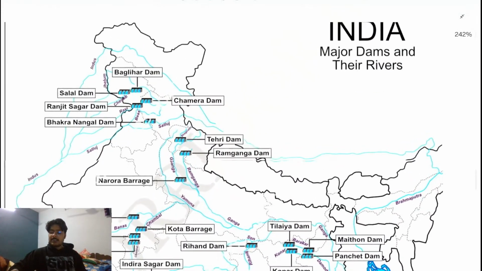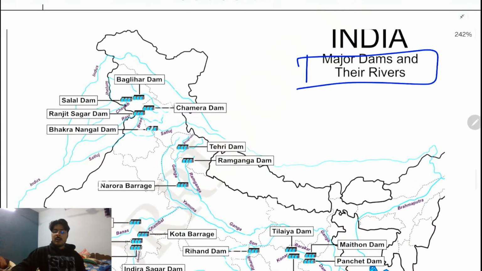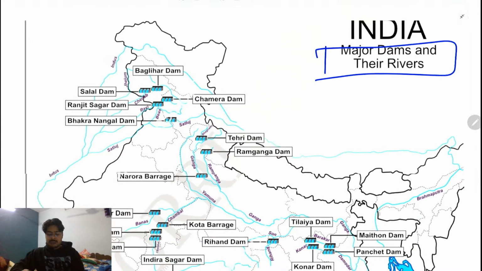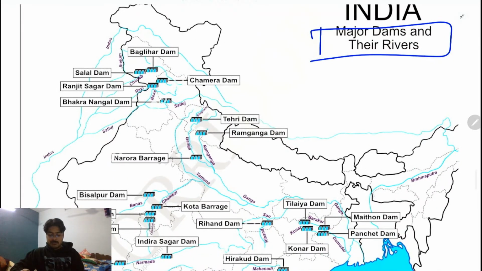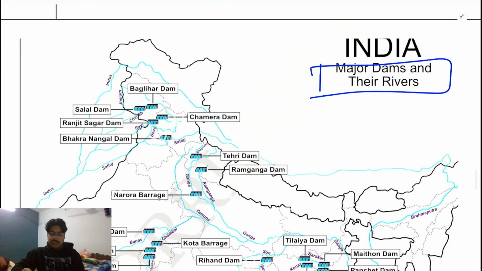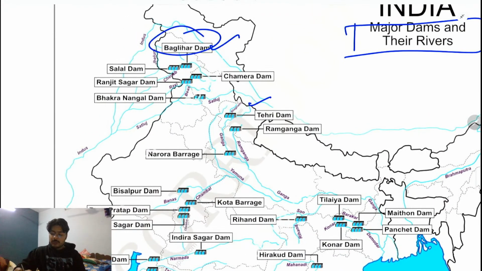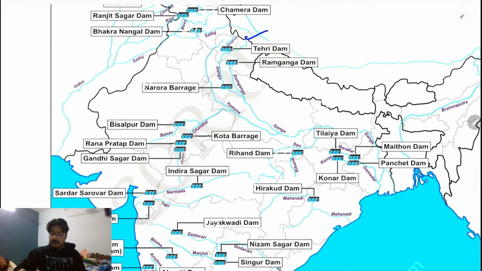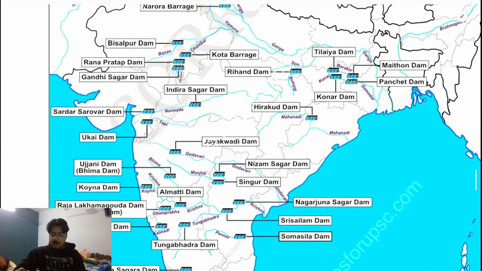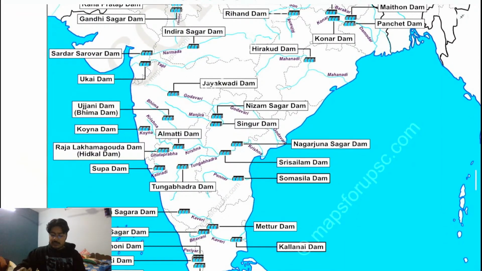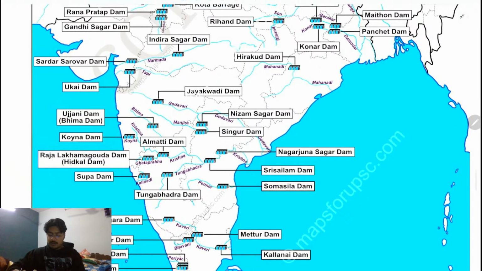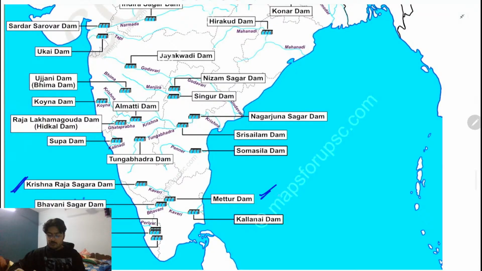Now, let us understand some of the major dams of India. For example, Bagliha Dam is also there, which is important. And next we have Tehri Dam in Uttarakhand, on the Bhagirathi River. Most of the dams are important. Krishnaraj Sagar Dam is very important. Mettur Dam is important too.